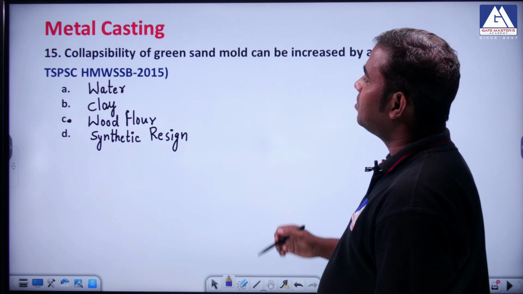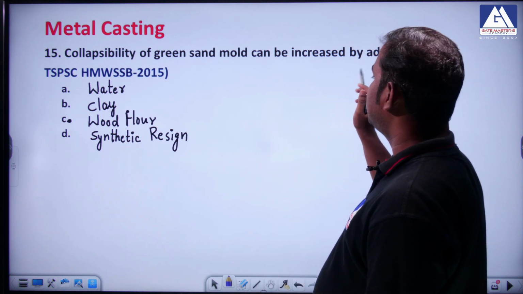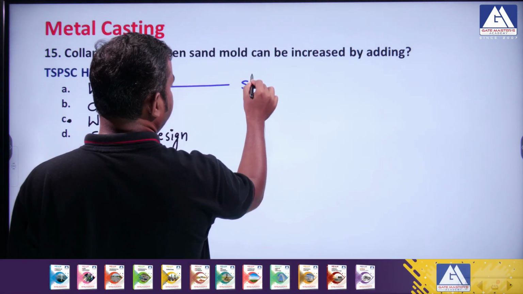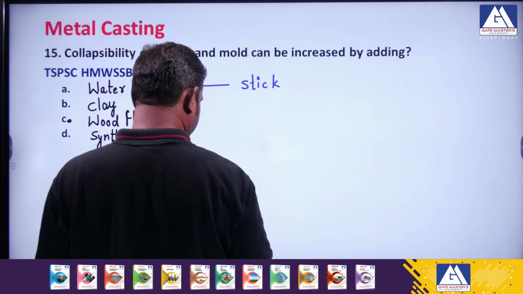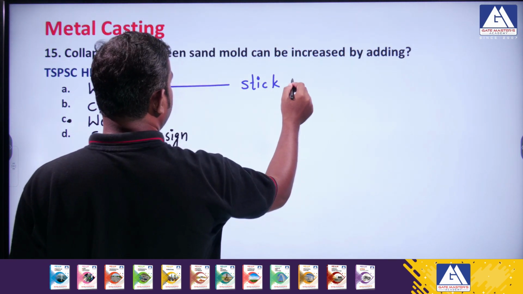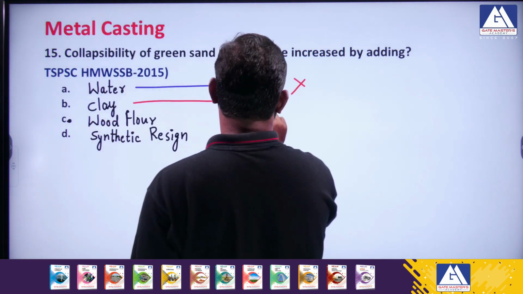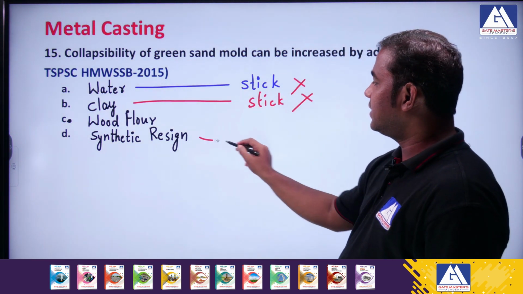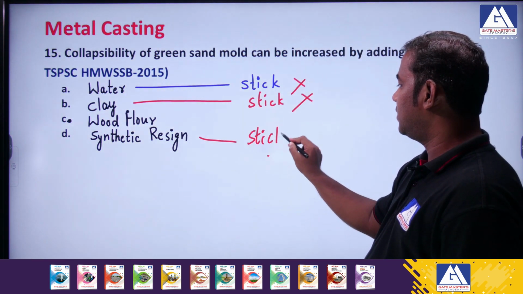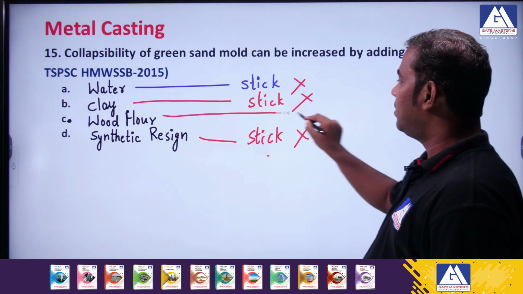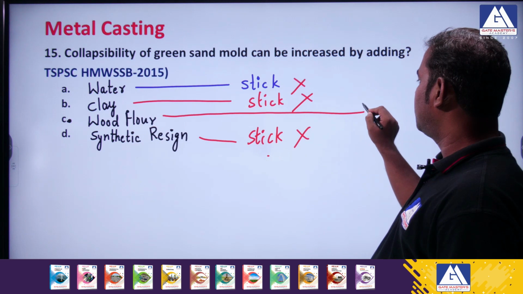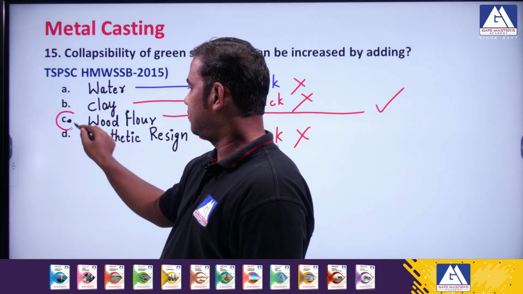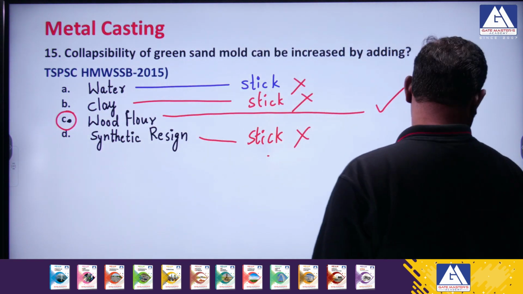Next question: the collapsibility of a green sand mold can be increased by adding dash. If you add water, it will stick more, so this is not the right answer. If you add clay, it will also stick more, so this is also not right. If you add synthetic resins, it will also stick. Collapsibility means it should not stick; it should become a powder. So obviously the answer is wood powder. This is like an odd man out.